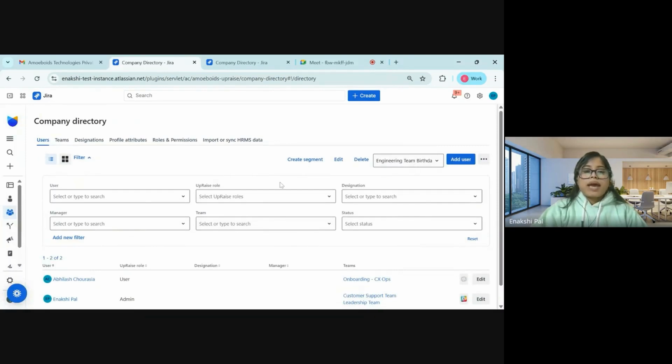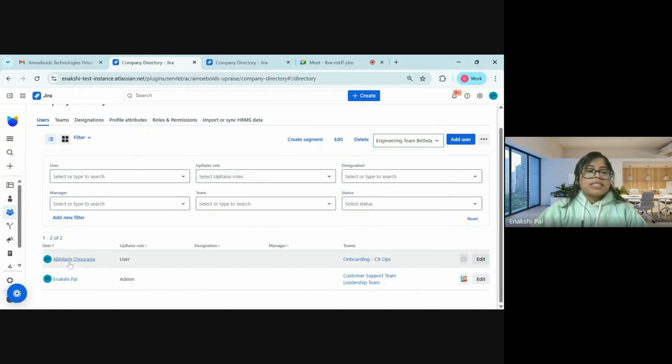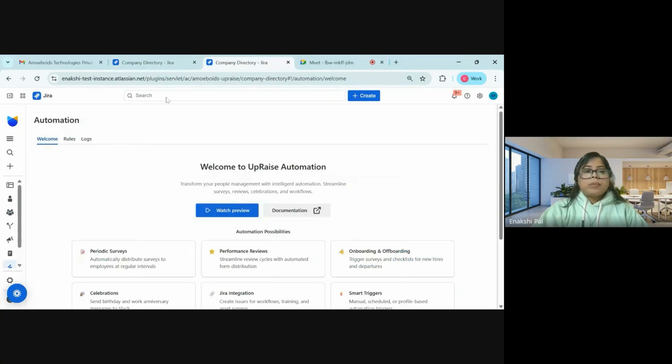Since we have selected this user segment, we have these two users here. Since this is a test instance of mine, I have very few users here. So you can see I have two users who have their birthdays in the past week. Let us now move on to setting up the rule.